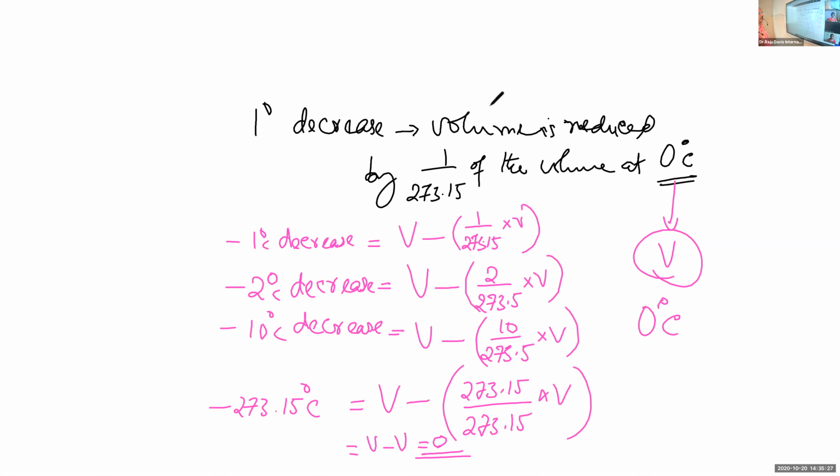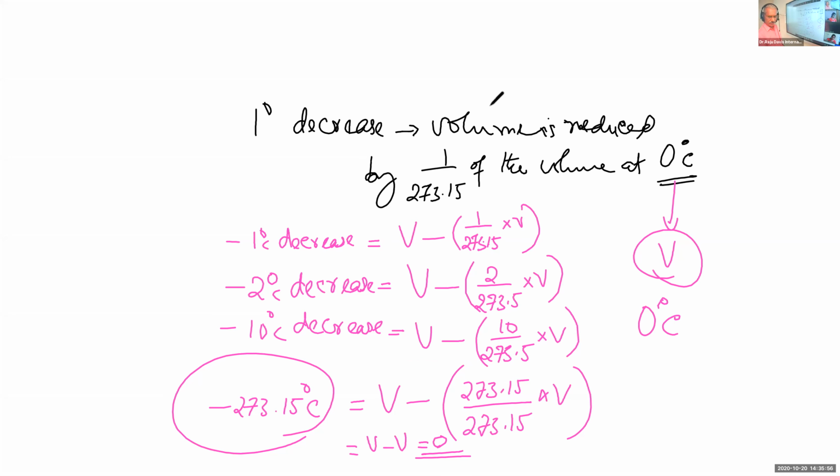At that temperature, what happens to the volume of the gas? The volume of the gas is reduced to 0. And this temperature is called the absolute zero of temperature.